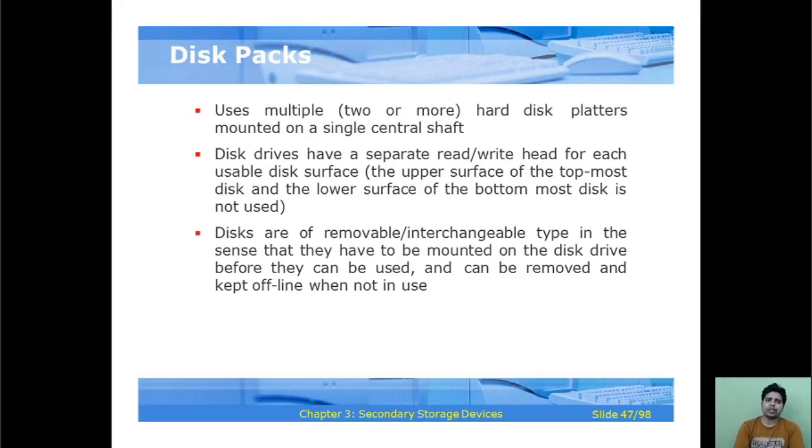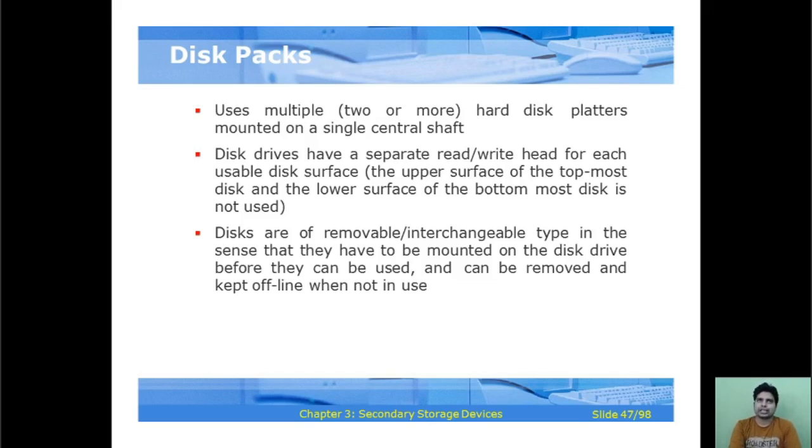If we talk about the disk packs, the disk pack uses multiple, two or more, hard disk platters mounted on a single central shaft. The disk drive has a separate read/write head for each usable disk surface, and the upper surface of the topmost disk and the lower surface of the bottommost disk are not being used.